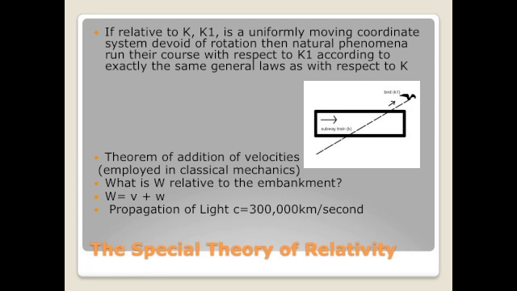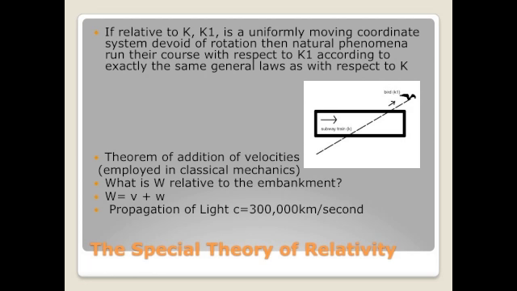The propagation of light has a velocity of 300,000 kilometers per second. There is constancy in the velocity of light. It does not depend on the speed of any body. This being said, the equation of the theorem of addition of velocities is not valid.